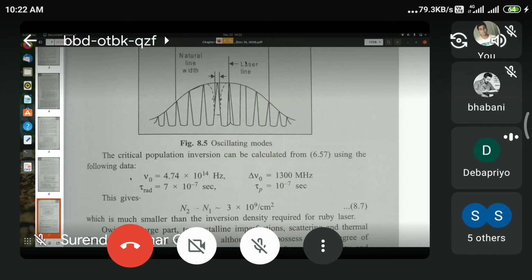If you remember the population difference that was necessary in the case of ruby laser, you will recall that that was something like 3 or 4 into 10 to the power 16 per cubic centimeter, whereas for the helium neon laser it's only 10 to the power 9 per cubic centimeter. So such population difference can be much more easily achieved using much less input power, and that is why these gas lasers are much more power efficient.